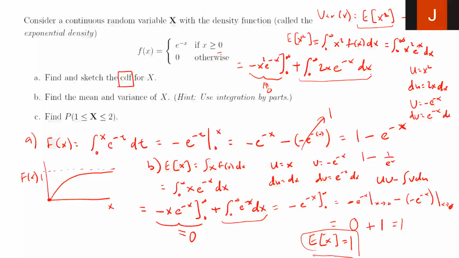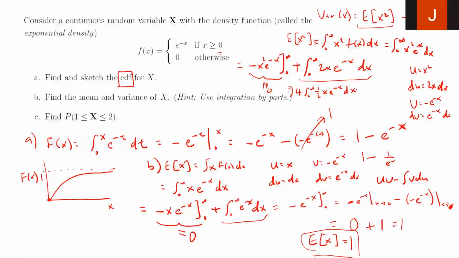Now, you could do uv substitution again here, but I don't want to repeat what I already did. If I take a look at this carefully, I can rewrite this as 4 times the integral of 0 to infinity of 1/2 x e to the negative x dx.